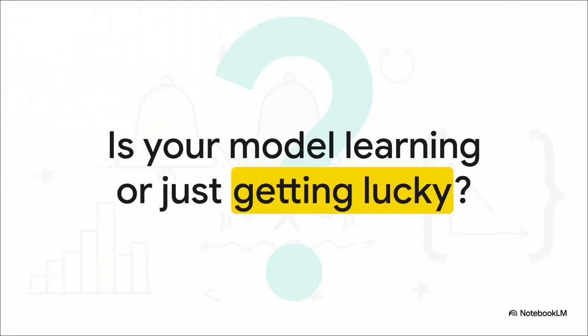So I'm going to leave you with this final thought to ponder. The next time you see a machine learning model bragging about its 99% accuracy on a training data set, ask yourself, is that model truly learning the underlying reality, or did it just get incredibly lucky on that specific sample? Thankfully, because of Hoeffding, Chernoff, and Bernstein, we actually have the math to find out for sure.